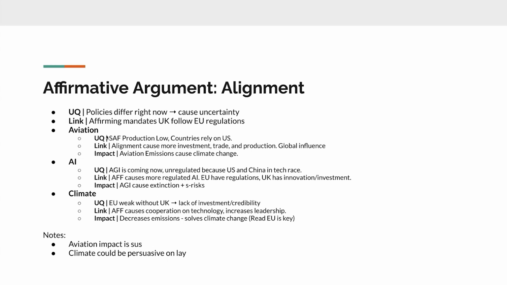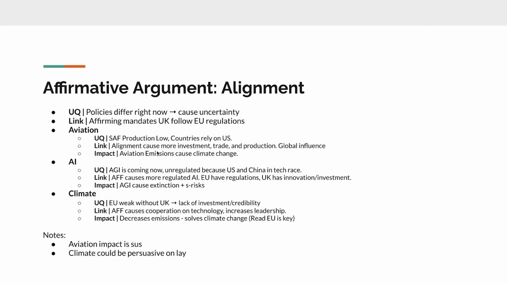The first is an aviation argument. Basically, what it says is that SAFs, which are sustainable aviation fuels, are low in production now, and countries often rely on the US, which the evidence says those fuels aren't as good. They're worse for the environment and cut less emissions.